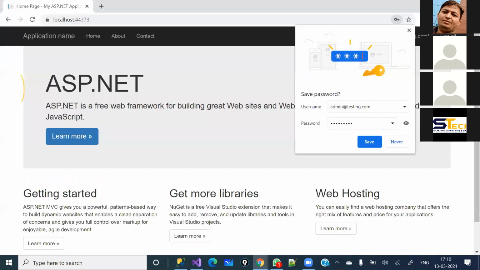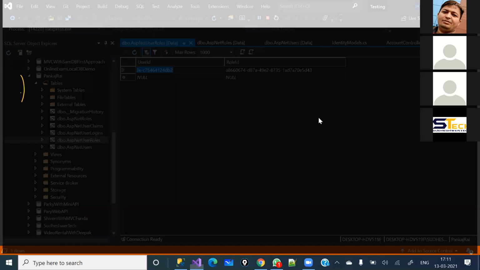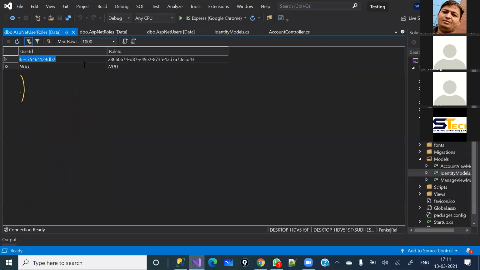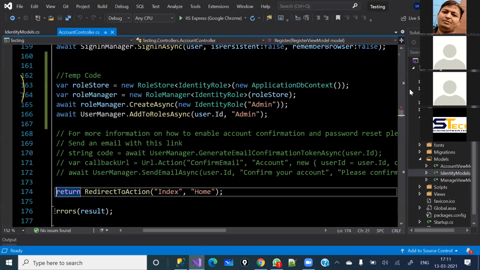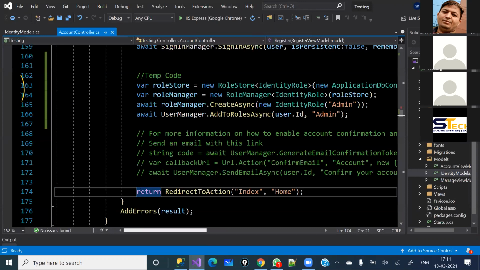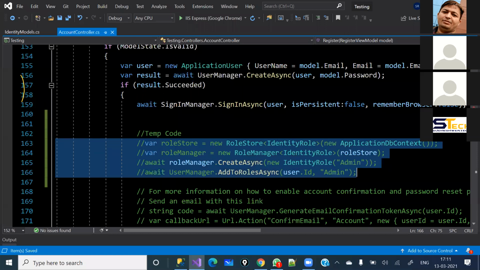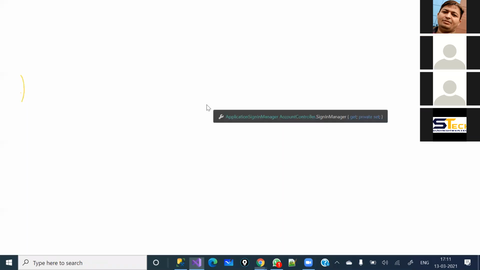See, hello admin@testing.com. Now I'm going to log off. I'm going to stop the application, close all the open tables here, and now I'm going to comment out this temp code. The thing you have seen, that I was automatically logged in, happened due to this one line of code. Now I'm going to comment this code here, and now I'm going to register another user. Only this user I have created as the admin.